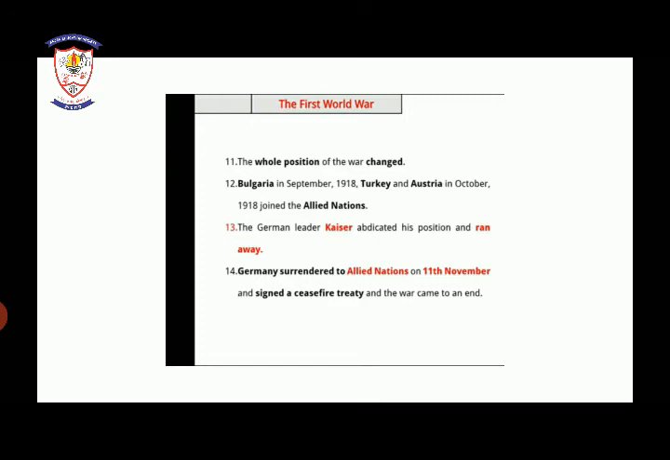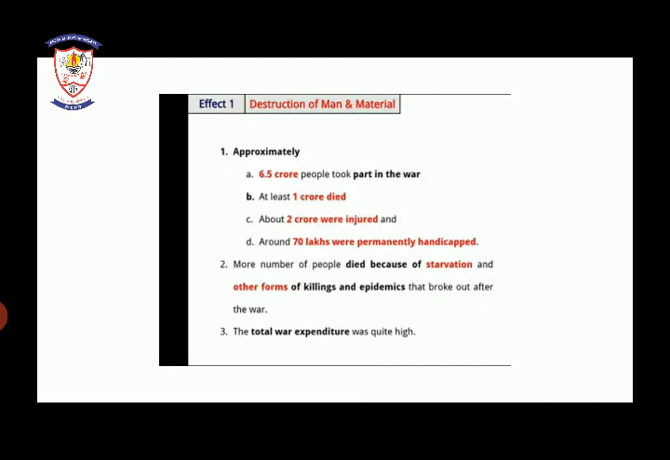Germany surrendered to the Allied nations on 11th November and signed a ceasefire treaty. So this was our First World War, how the First World War began. As we have seen, there were many factors due to which there was a First World War. Now, what effects came due to the First World War?